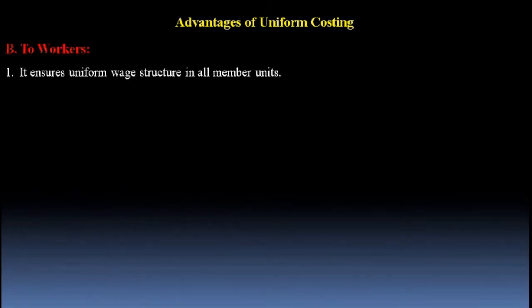Now let's discuss the advantages of uniform costing with respect to workers. Point number 1, it ensures a uniform wage structure in all member units. I have just explained in the previous point on advantages to member units that it reduces labor turnover. Why does the labor turnover rate get reduced? Due to employees' commitment with the company, a company becomes strong. Why? Because they get similar incentives and bonuses, and they get wages at a similar rate.